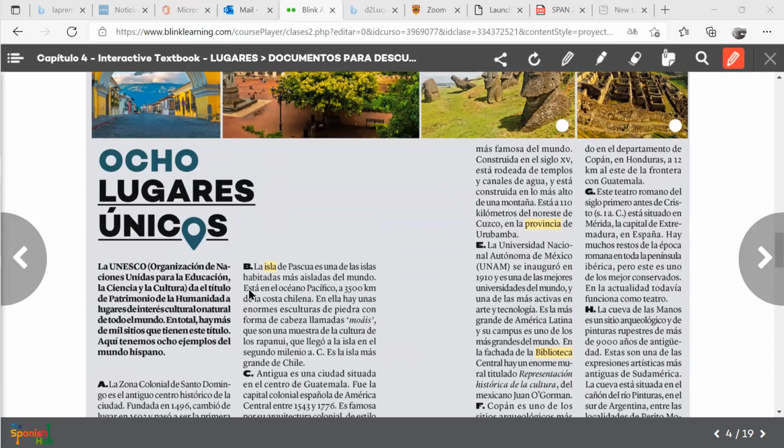Pascua? So está, location, en el Océano Pacífico, a 3,500 kilómetros de la costa chilena. At 3,500 kilometers of the Chilean coast. En ella hay unas enormes esculturas de piedra con forma de cabeza llamadas moais, que son una muestra de la cultura de los Rapa Nui, que llegó a la isla en el segundo milenio antes de Cristo. Es la isla más grande de Chile.